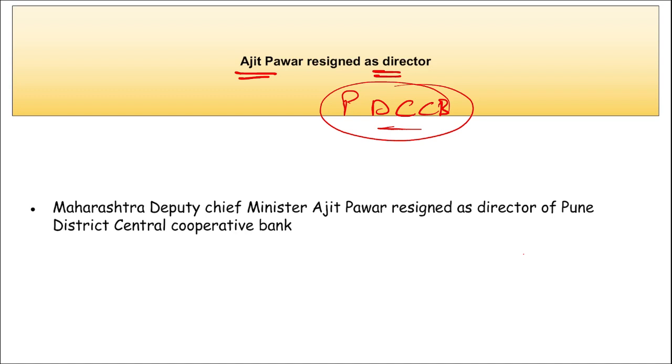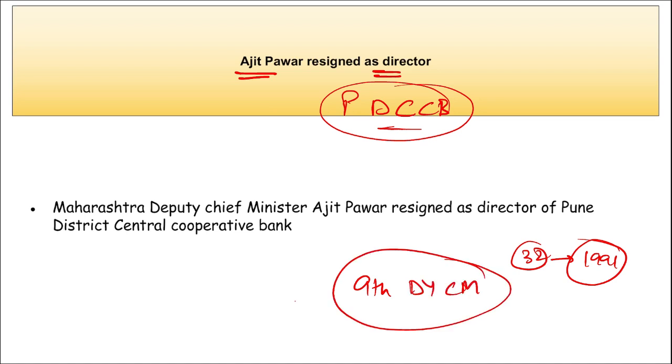Apart from this, remember Ajit Pawar has been the director of Pune District Central Cooperative Bank for 32 years, that is since 1991. Next, remember Digambar Durgade, the president of PDCC, that is your Pune District Central Cooperative Bank, has accepted Ajit Pawar's resignation. Then next thing, remember, he is sworn in as the 9th Deputy Chief Minister of Maharashtra. This question can be asked: Ajit Pawar was which number of Deputy Chief Minister of Maharashtra, and he is the 9th Deputy Chief Minister of Maharashtra.